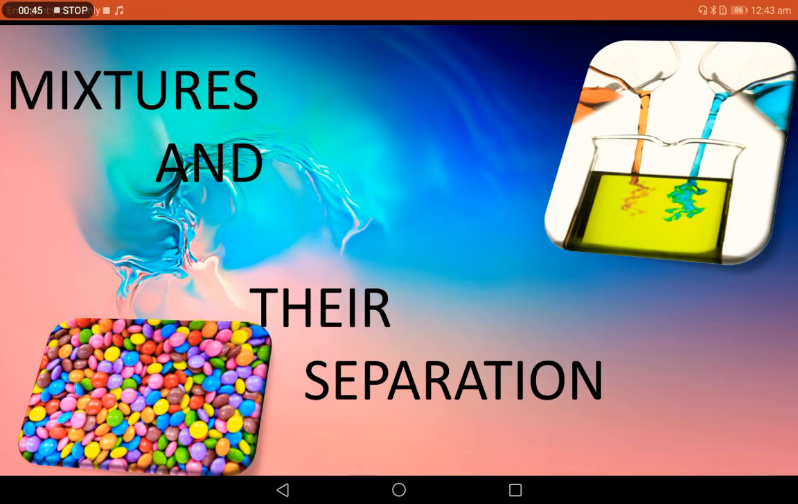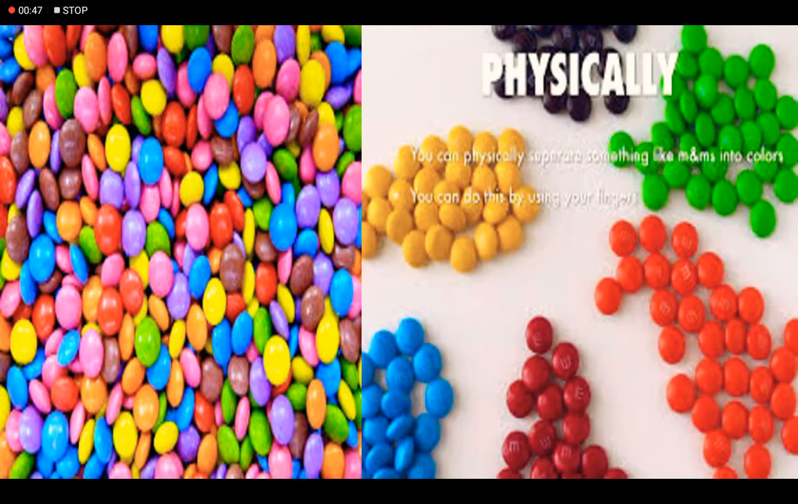Wow, so many gems! It's mouth-watering. I love eating colorful gems. Children, you can see different colors of gems, and before eating you separate your favorite colors, as you can see in the picture. I know very well. So you pick out the respective colors of your choice, like red, yellow, green, orange, blue, pink. Physically means using your hand, isn't it?